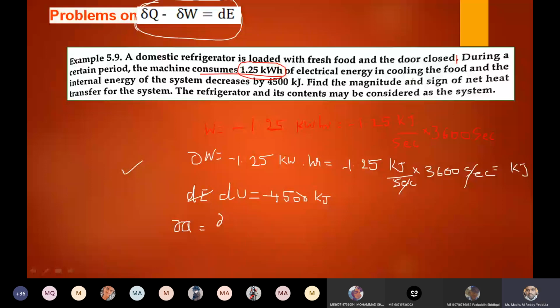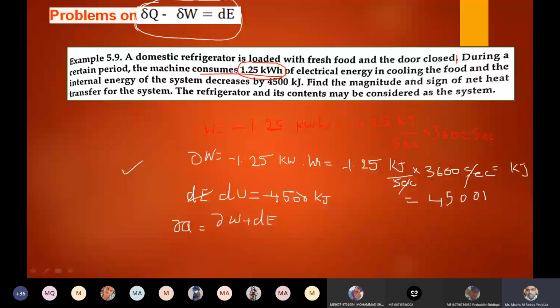Tell me, if you simplify, what is this value? 1.25 into 3,600, how much? It is 4,500 kilojoules, and it is a negative value because it is work added to the system, minus.